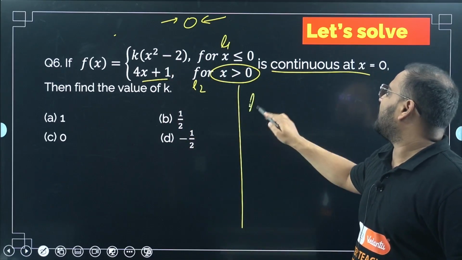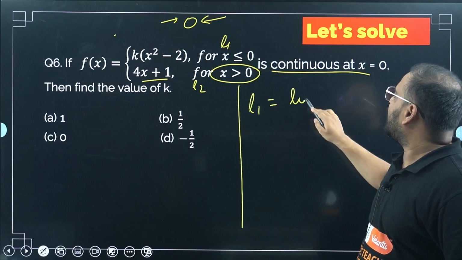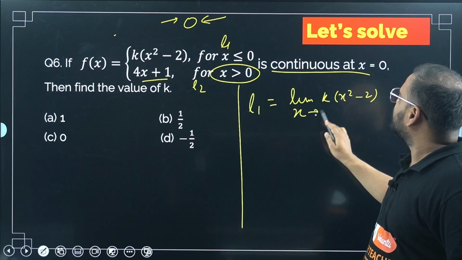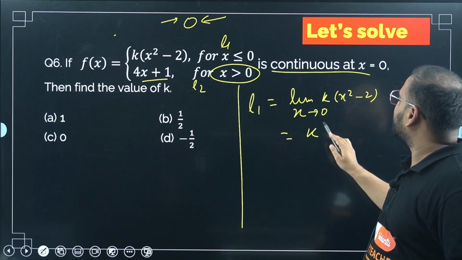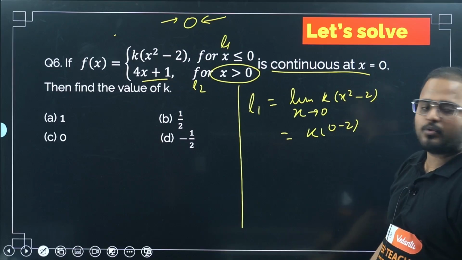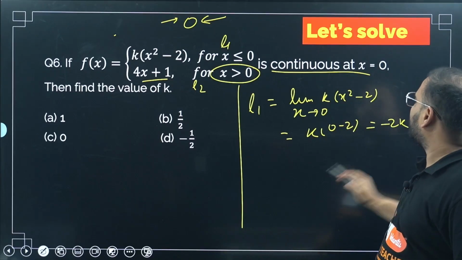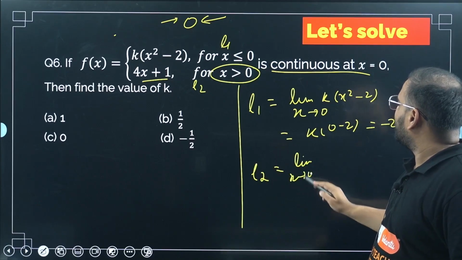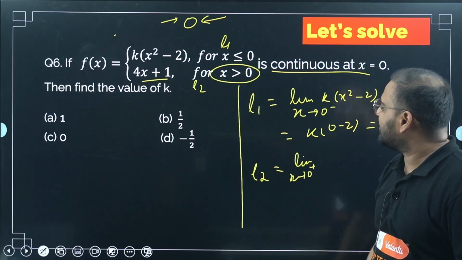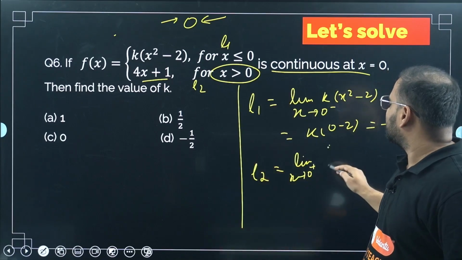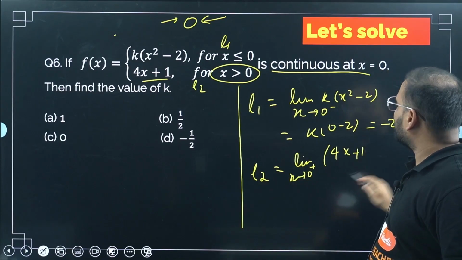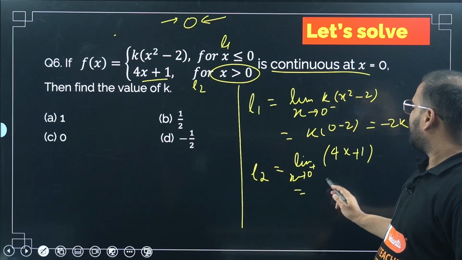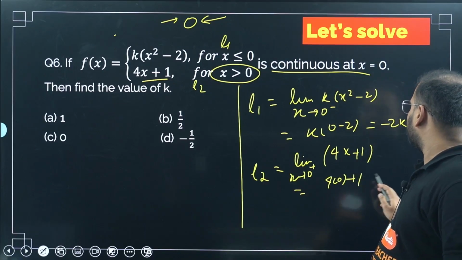So let's find L1. L1 will be what? Limit of k times of x square minus 2, where x tends to 0. Simply I'll get k times of 0 minus 2, which is nothing but minus 2k. This is my L1. What about L2, sir? L2 will be the limit as x tends to 0 of 4x plus 1. I'm not doing 0 plus and 0 minus h, as it is not required in this case. So I can write this as 4 times of 0 plus 1, simply 1.